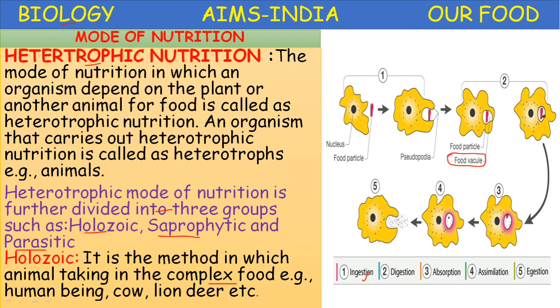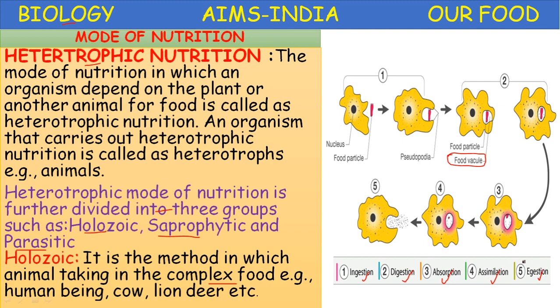Here it surrounds the food particle and develops a food vacuole, and inside the food vacuole the digestive enzymes are secreted and the process of digestion takes place. The first one is ingestion and the second one is digestion. After ingestion, the amoeba surrounds the food particle and forms the food vacuole, and the process of digestion starts in the food vacuole. After digestion, absorption of the food takes place. Then after absorption, the assimilation of the food takes place, and the fifth step is egestion.